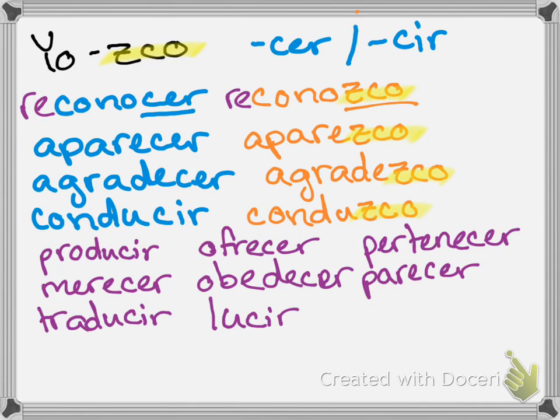We have one more group of these irregular yos. And these are the ones that don't follow any rules. Okay, so the first three are going to be somewhat similar, but they're three that we use all of the time. So if I have the verb ir, which we should all know by now, ir means to go. Okay, I'm going to say yo voy. Yo voy a clase, yo voy a casa, yo voy a la iglesia, voy al supermercado, voy a Hawaii. ¿Por qué no?